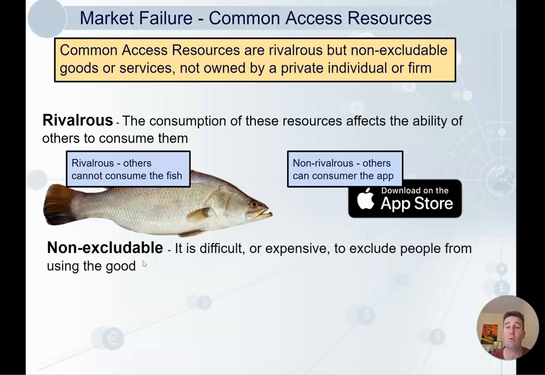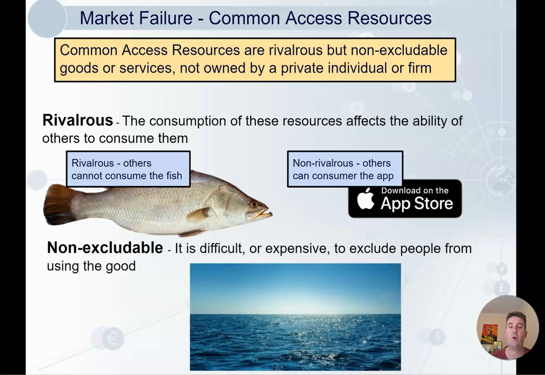Non-excludable, it is difficult or expensive to exclude people from using the good. So the ocean is so vast that we can't really stop people from fishing, right? It's really expensive to do so. So it is considered a common access resource.